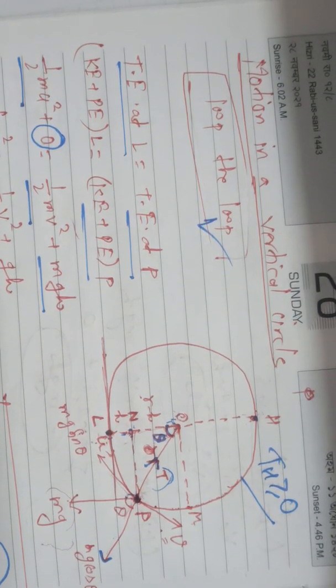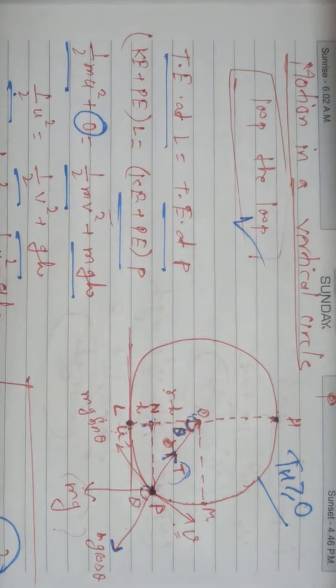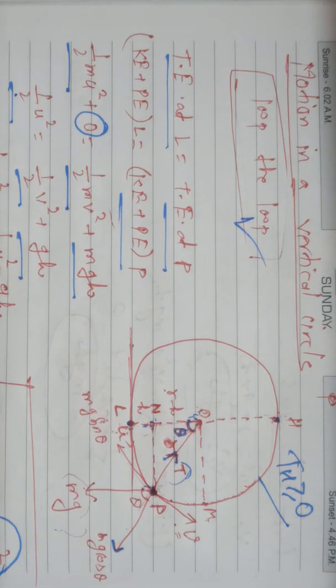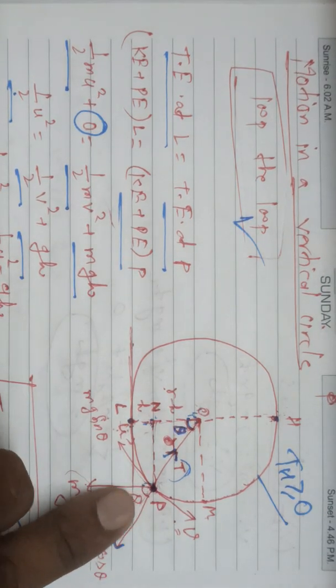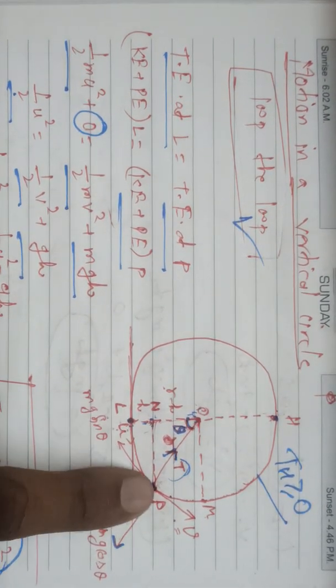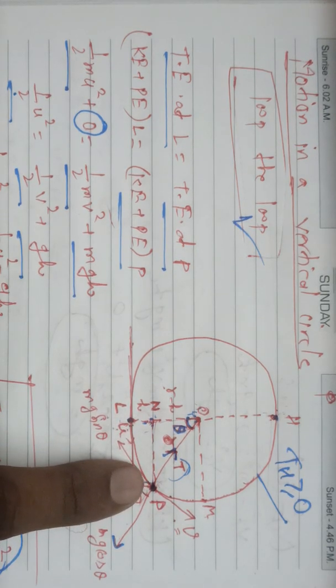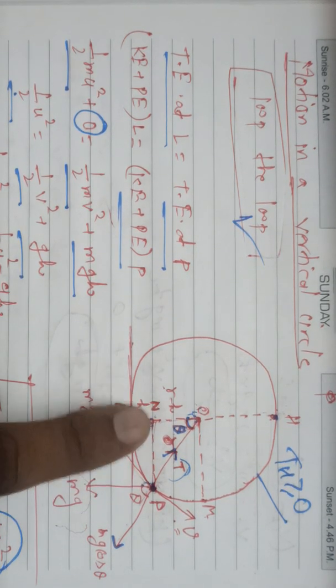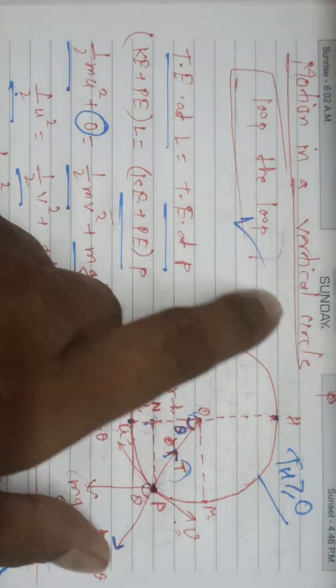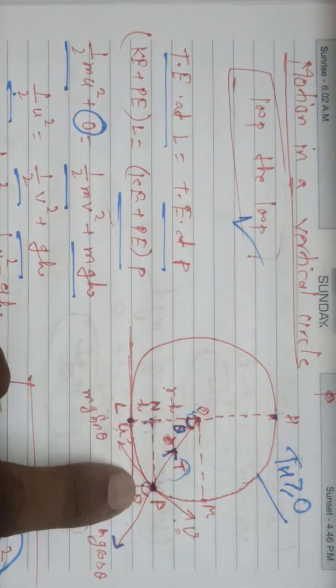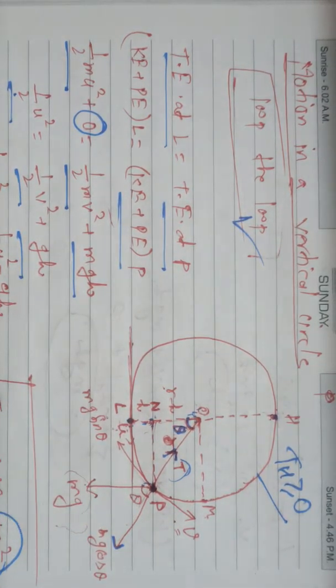So first we are going to understand the mechanism. Consider a body of mass m, tied to one end of a string and rotating in a vertical circle of radius r, as shown in the figure.